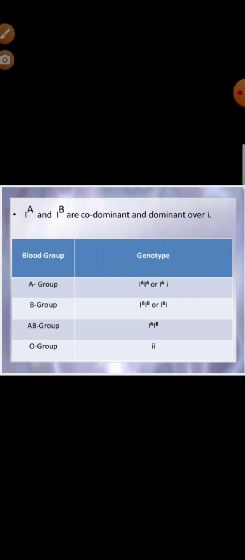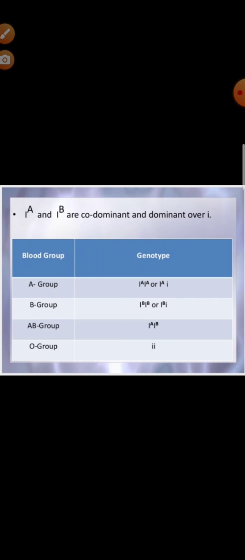Since humans are diploid, each person will possess any two of the three I gene alleles, resulting in 6 different genotypic combinations and 4 phenotypic expressions. So this blood grouping is taking place due to the presence of these alleles: A, B, AB and O. You see the genotypes here.